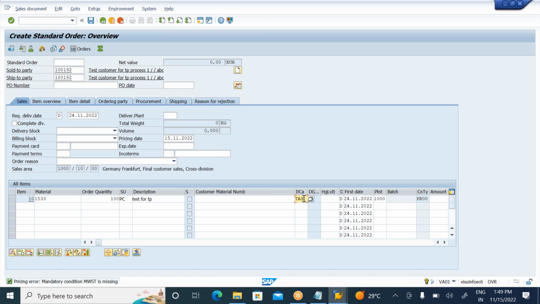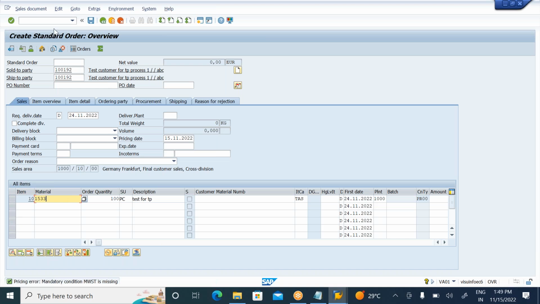It is showing a price error: mandatory condition MWST is missing. No problem. However, we are not into SD. Completely the SD people will create this, but actually we don't have that. We have the PO for the sales people, and they have some sales order, but we don't know what the fields are. Still we need to enter.